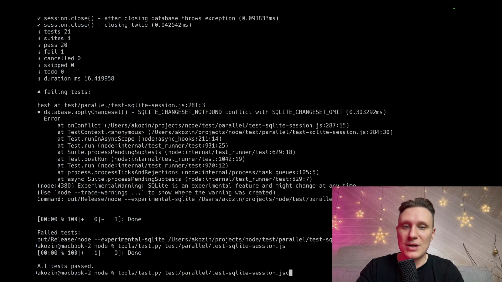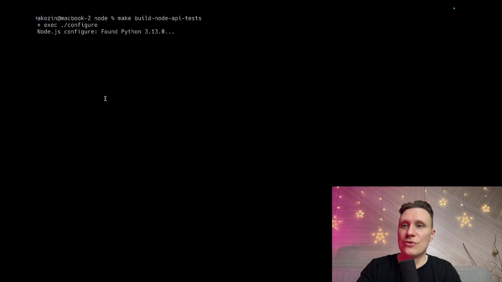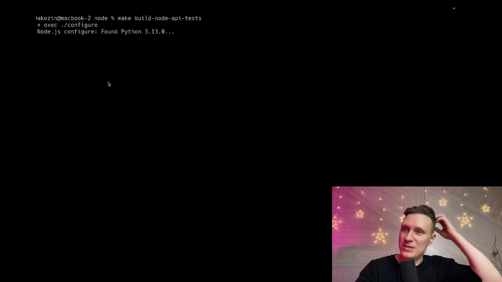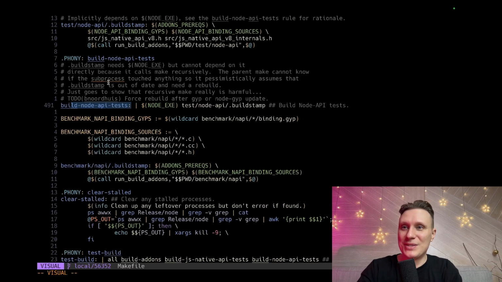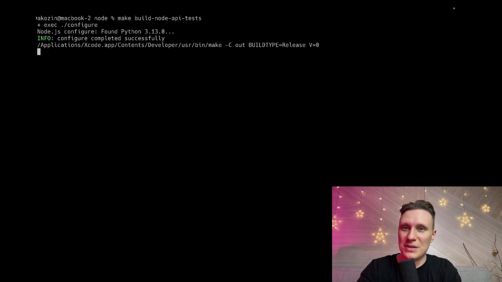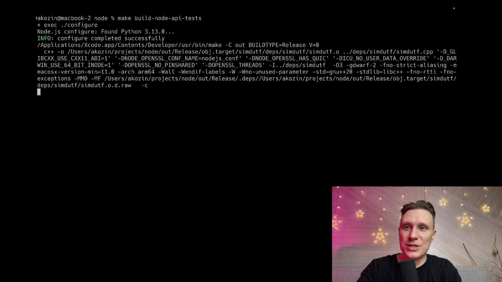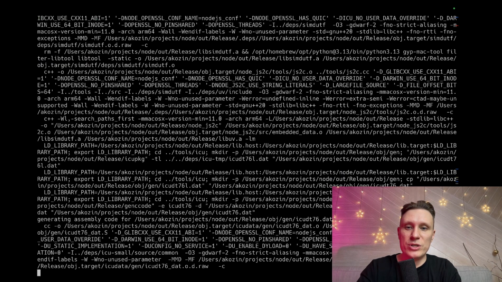Pretty simple. First of all, clear, make, and the script. The script is phony. It's not a real file. So we can just run it from the terminal. It's nothing fancy. And wait a bit. The issue with C++, it's not JavaScript. It compiles, it takes a lot of time. Compilation takes time. There are workarounds around it. For example, I can use not a single core, but multiple cores.